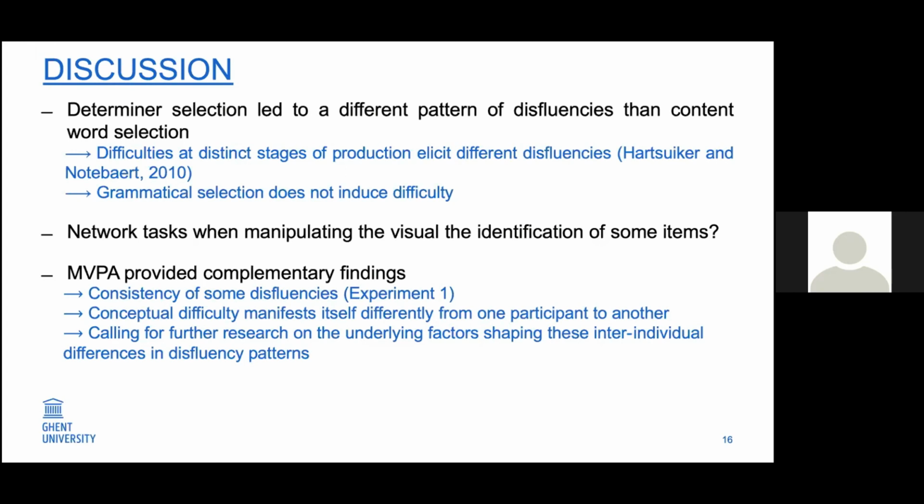And in this study, MVPA provided complementary findings, either by reinforcing findings from linear mixed effect models and showing some consistency across participants, like in experiment 1, or by showing that conceptual difficulty manifests itself differently from one participant to another. And this is calling for further research on the underlying factors that could shape these inter-individual differences.